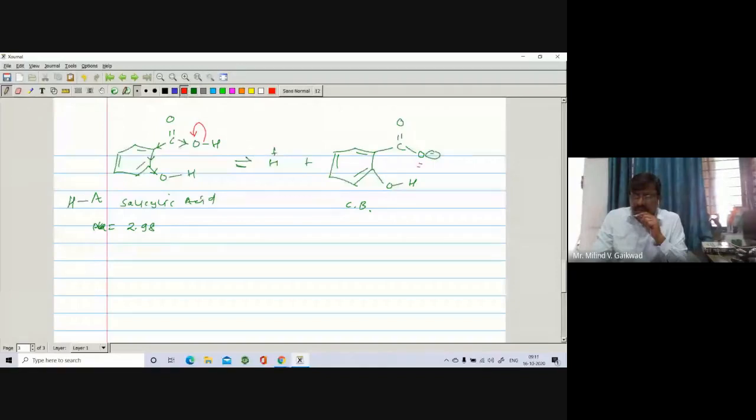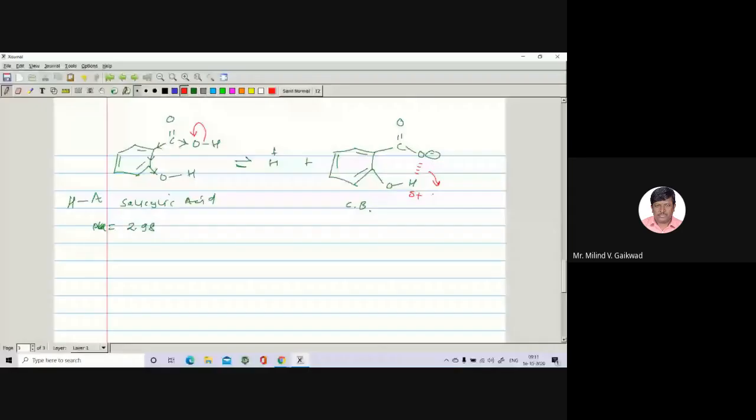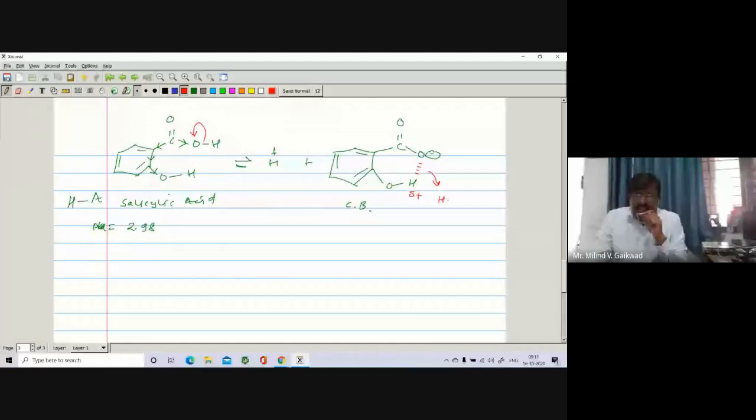Why? Because here there is generation of H positive and O negative. So there is a formation of hydrogen bonding. It means the conjugate base is further stabilized by hydrogen bonding. It is present within the molecule, so it is intramolecular hydrogen bonding.